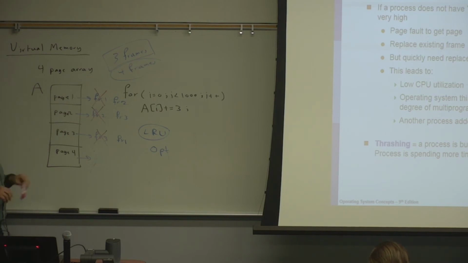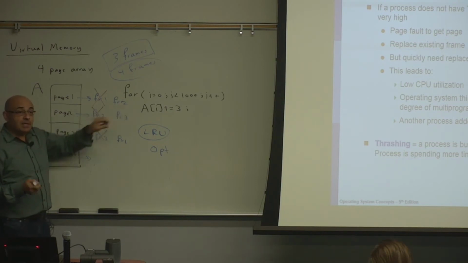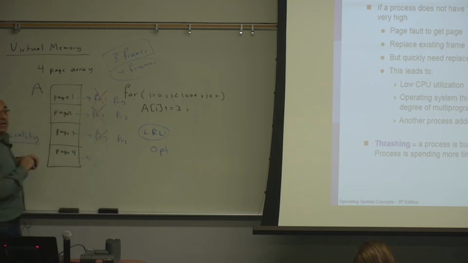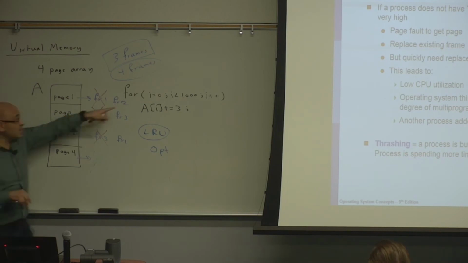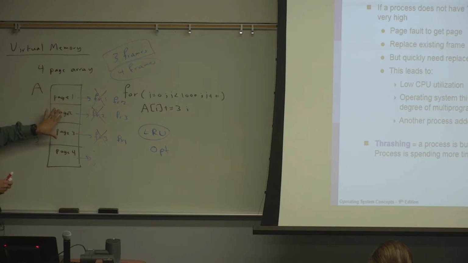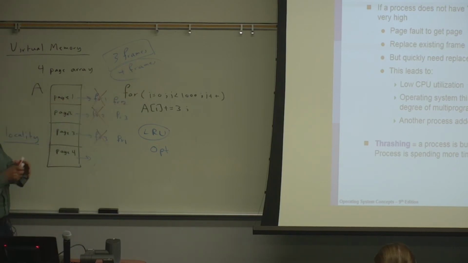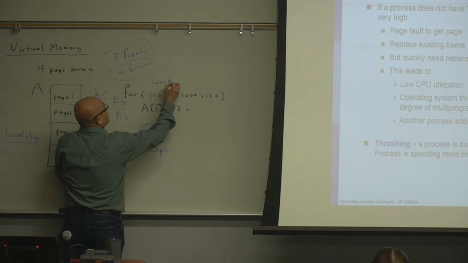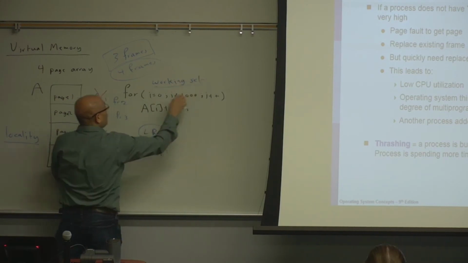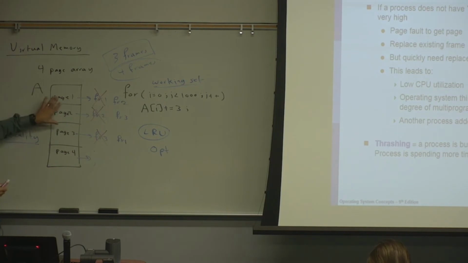Now, the other important concept here is the concept of locality. When this program is executing this loop, it's in a locality only accessing these 4 pages. The program may have 1,000 pages or thousands of pages, but when it's executing this loop, it's only accessing a subset of these pages, which is these 4 pages only. This constitutes the locality of the program, or the working set. So the working set for this program, when it's executing this loop, consists of only 4 pages.